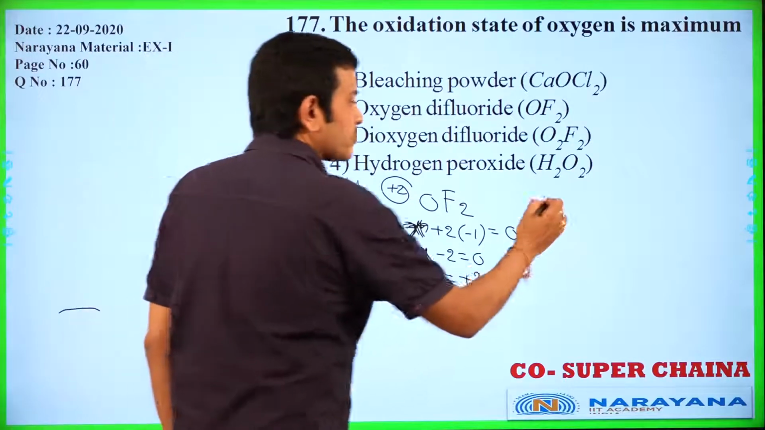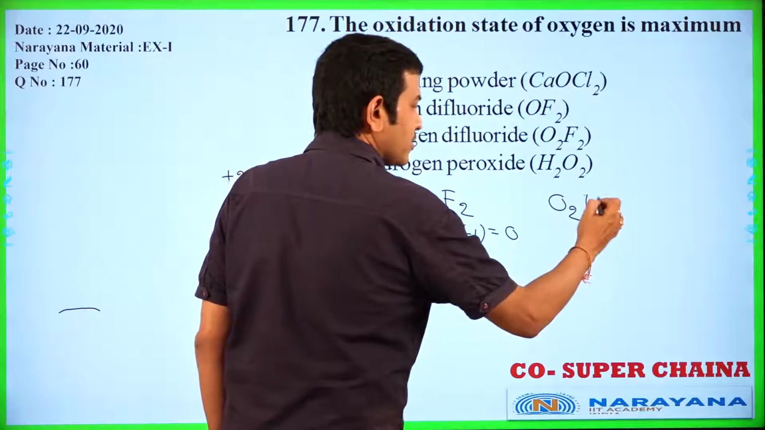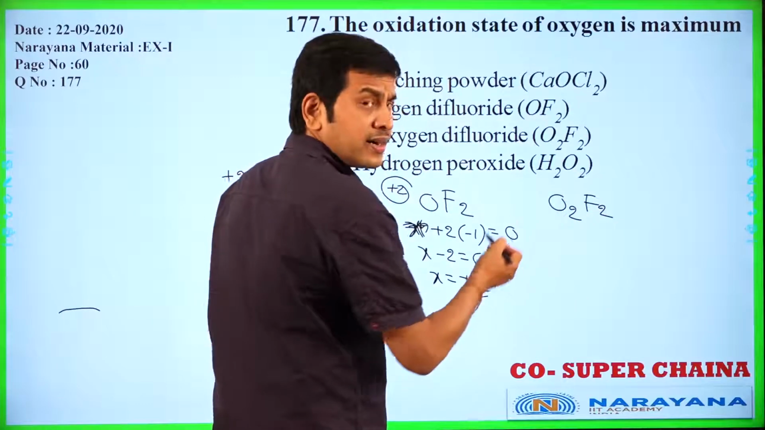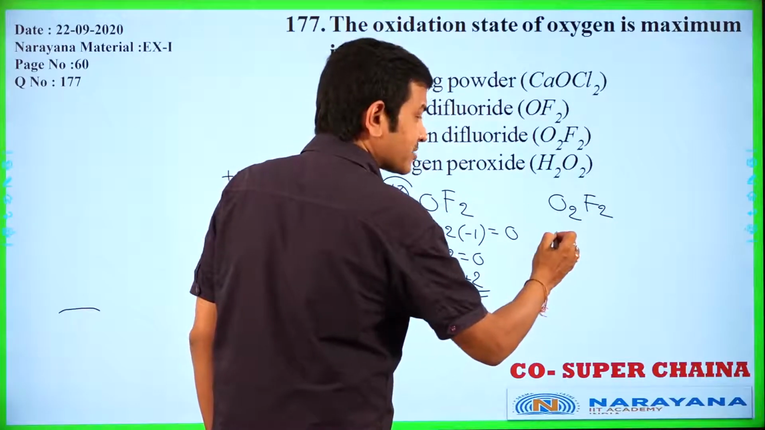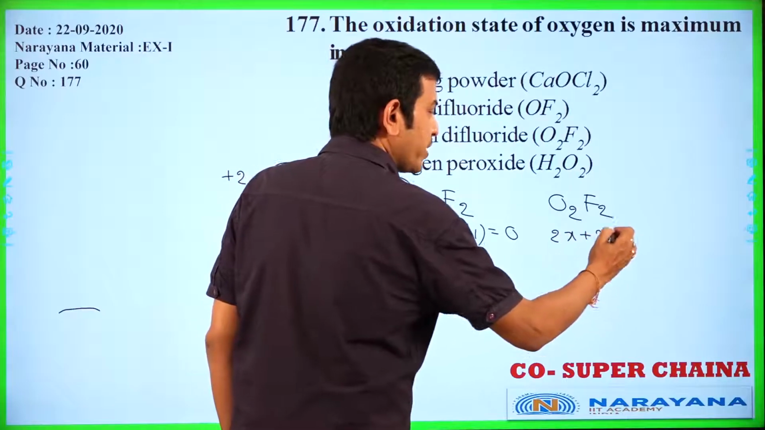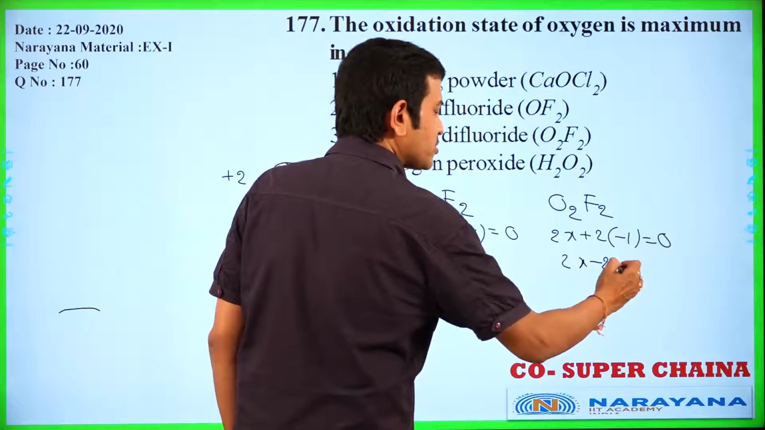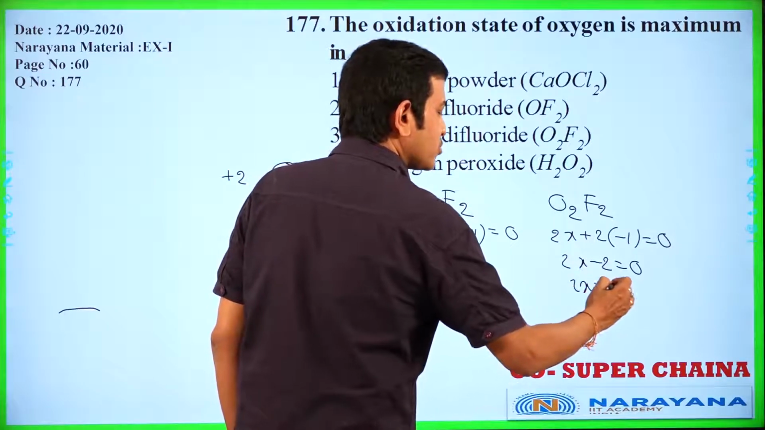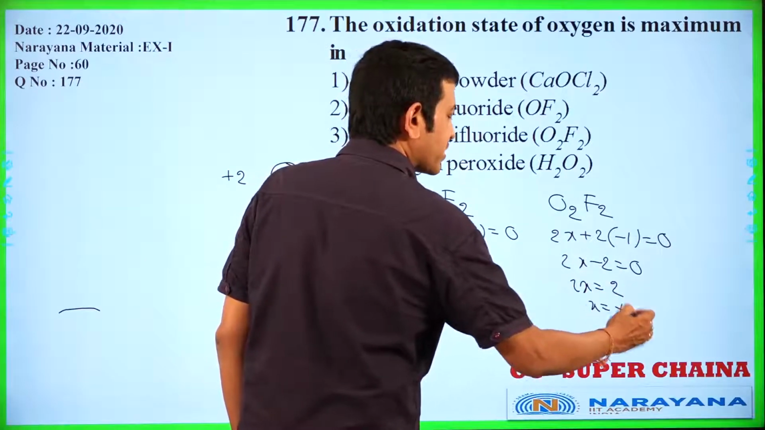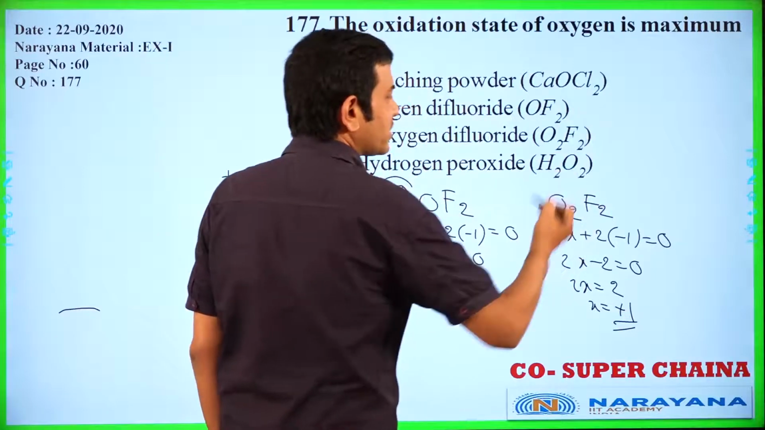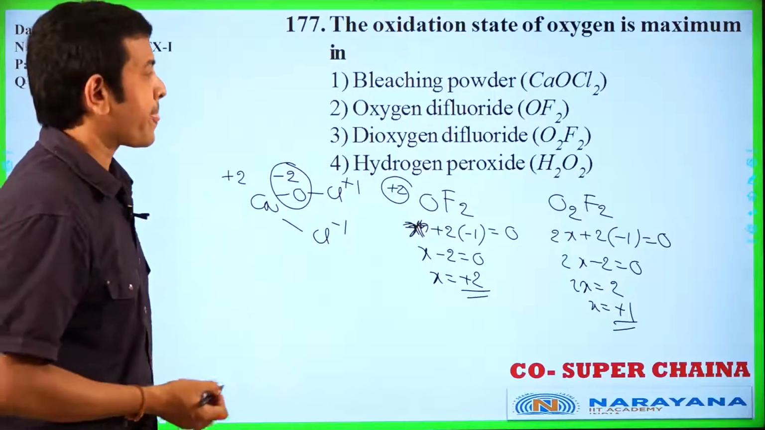Now O2F2, dioxygen difluoride. Let the oxidation number of oxygen be X. 2X plus 2 into fluorine minus 1 is equal to 0. Now 2X minus 2 is equal to 0. 2X is equal to 2. Now X is equal to plus 1 is the oxidation number. Here plus 1 is the oxidation number of oxygen.